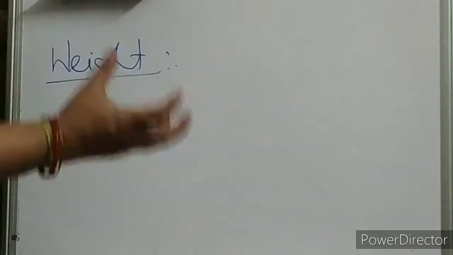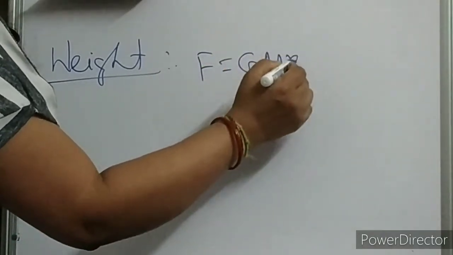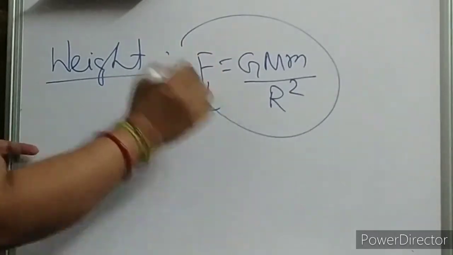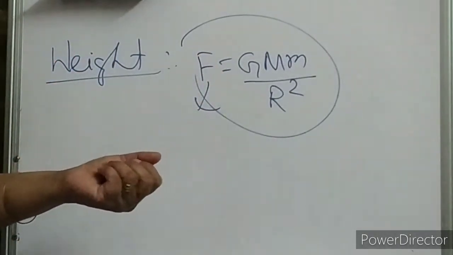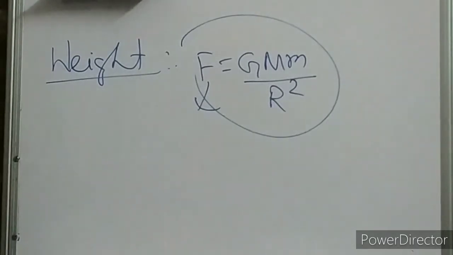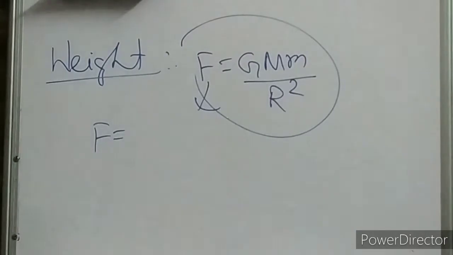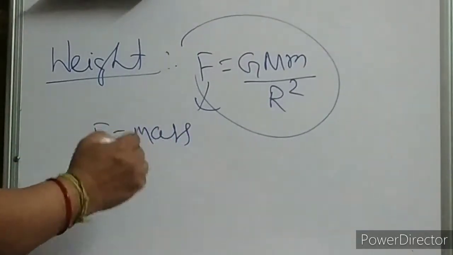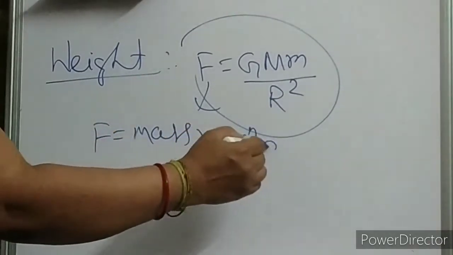That means earth applies a force, that gravitational force. Everybody knows, GMm by r square. We have already discussed. So earth applies this force on every object. And by Newton's second law, F is equal to ma, children. So what is ma? m is mass. And what is a over here? Here it will be acceleration due to gravity.